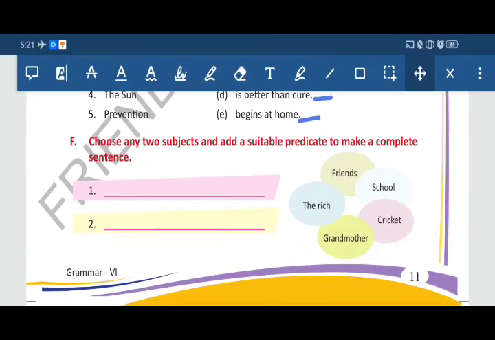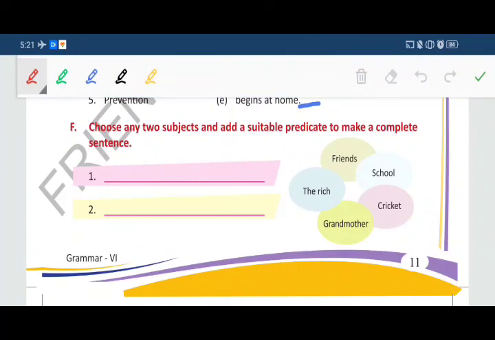Now come to Exercise F. Choose any two subjects and add a suitable predicate to make a complete sentence. Here are some of the words: friends, the rich, school, cricket, grandmother. Select any two and you can make your own sentences. Here are examples for you.